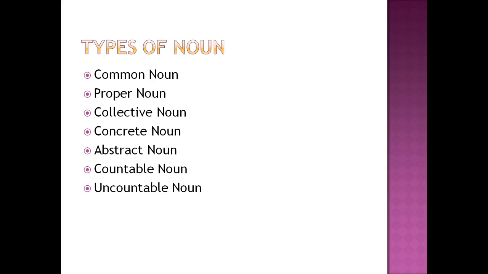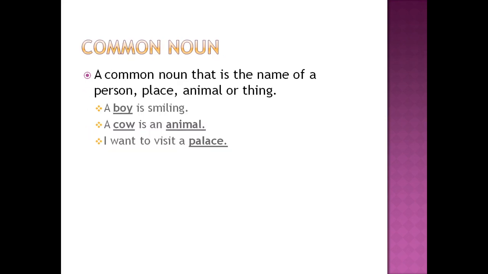Let us look at some of the important types of nouns. Common noun, proper noun, collective noun, concrete noun, abstract noun, countable noun, uncountable noun. Let's understand one by one. What is a common noun? A common noun is a general name of a person, place, animal, or a thing. Common nouns are general, not specific, so they are not capitalized unless they are the first word in a sentence.